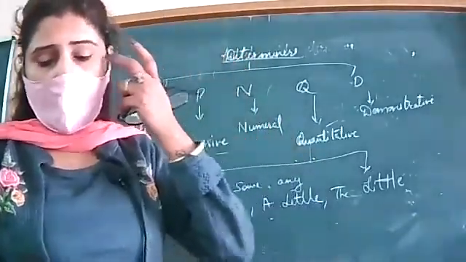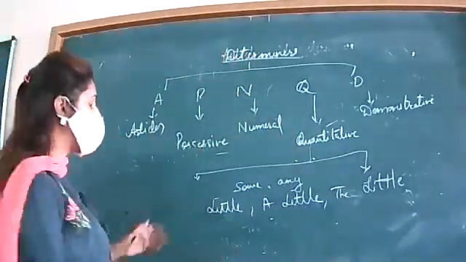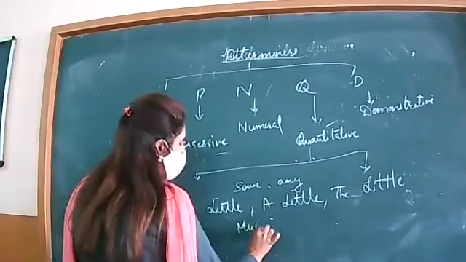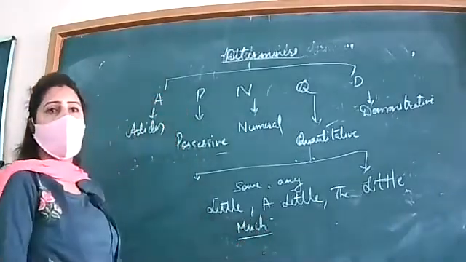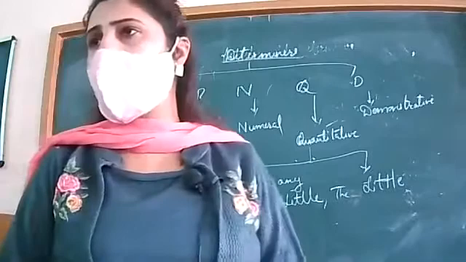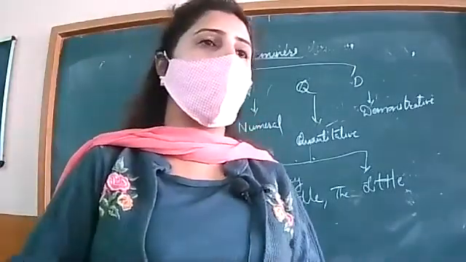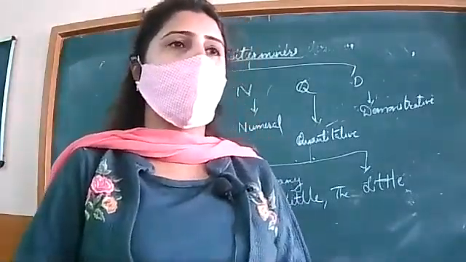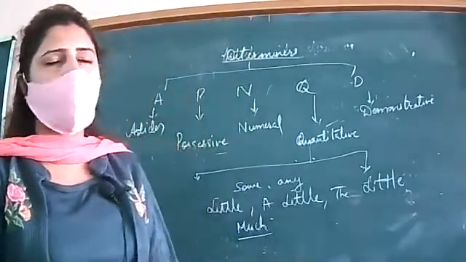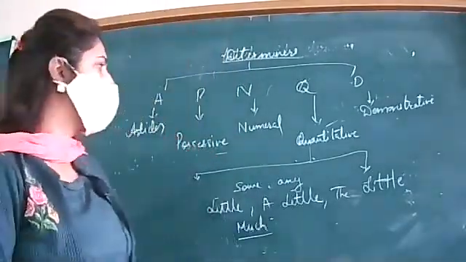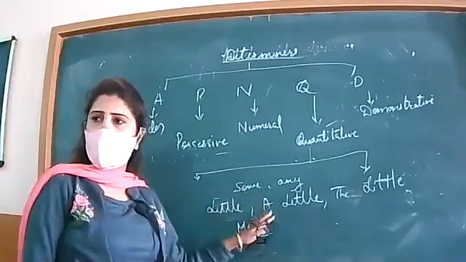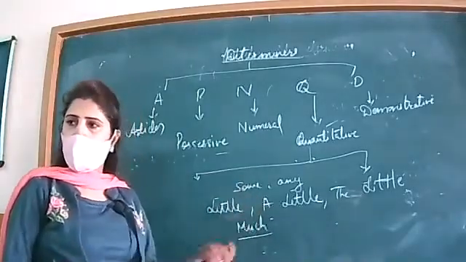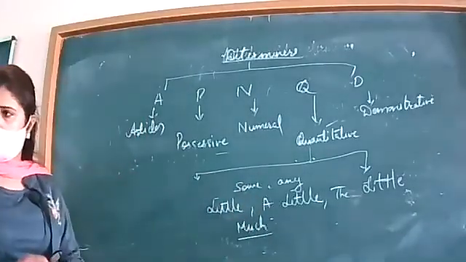Okay, next is quantitative. Much is needed to be done in this case. Much effort is required. Not "how much" — that is an interrogative. Okay, so we got quantitative. Lakshay Mago, you got it?